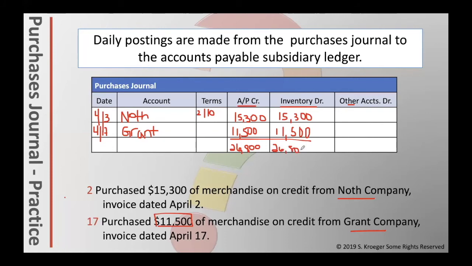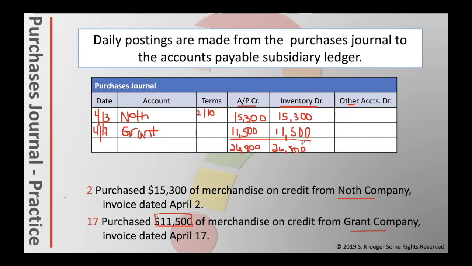This is the journal. At the end of the month, you would have to post to the ledger. The accounts payable accounts, the individual ones, should be updated as it happens. But we have to make sure that the accounts payable main control account is updated with this amount. Then we would go to inventory and we would post a debit of 26,800.